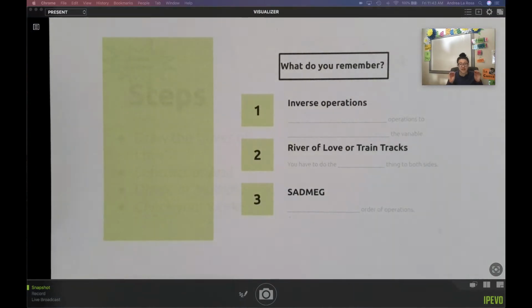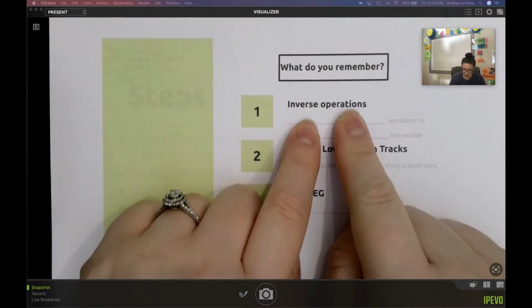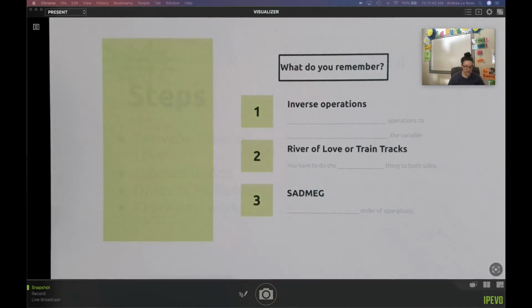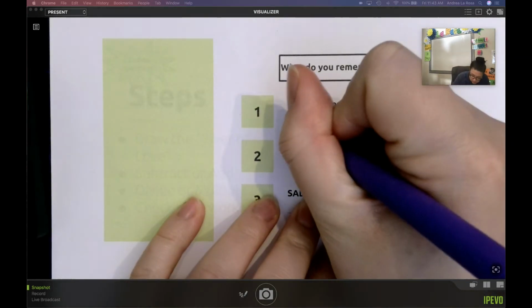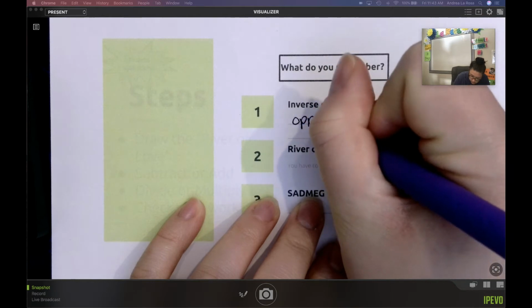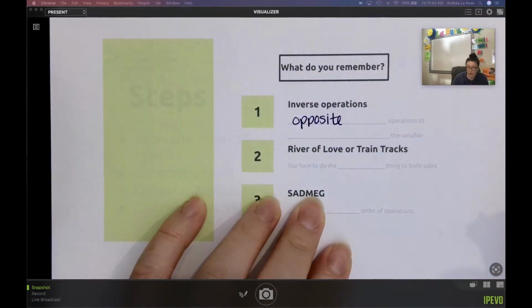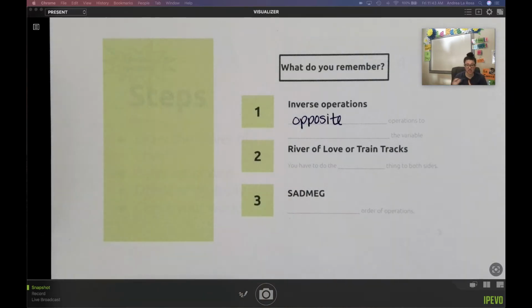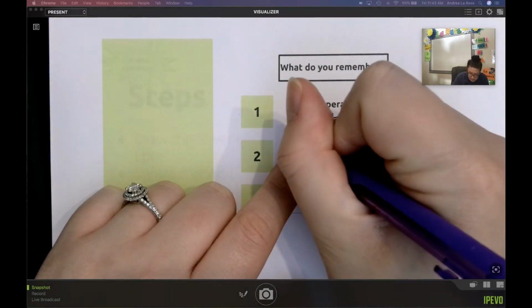There's 3 big things that I hope you remember going into this. Before we even start solving problems, there's 3 things that I want to make sure that you remember. So inverse operations, like we already said, inverse means opposite operations. We're using the inverse operations, those opposite operations, to cancel each other out so that we can isolate the variable.